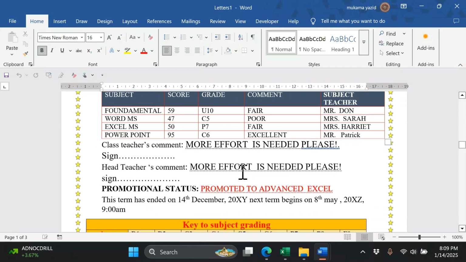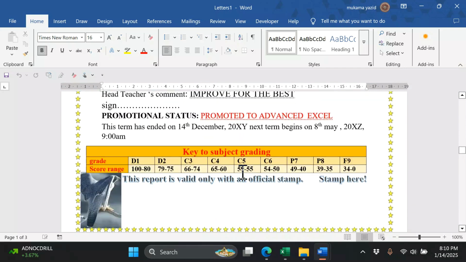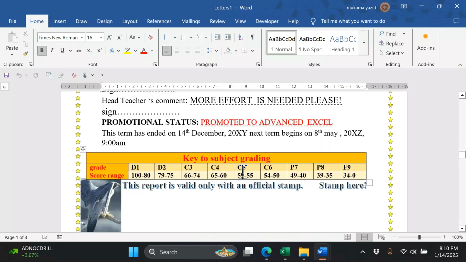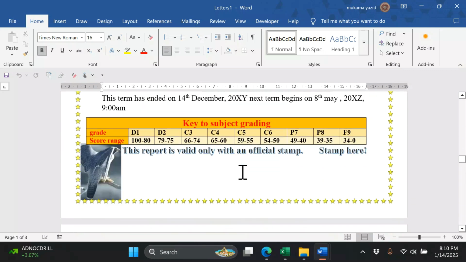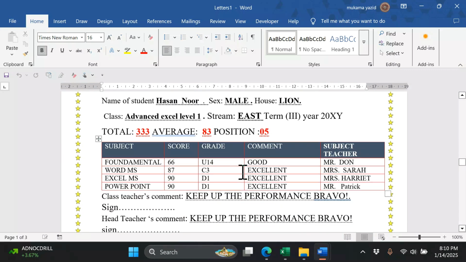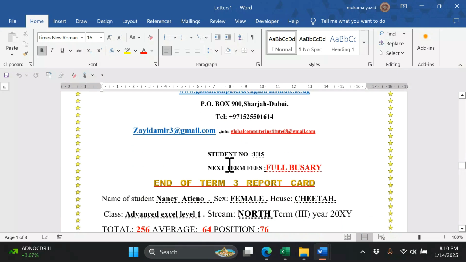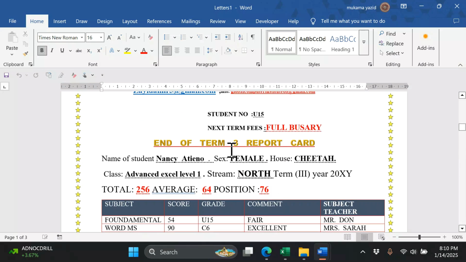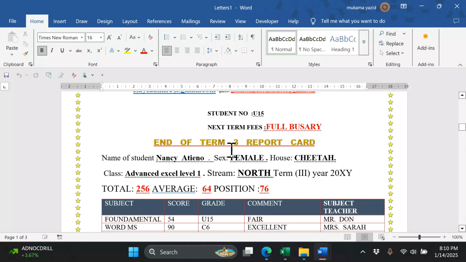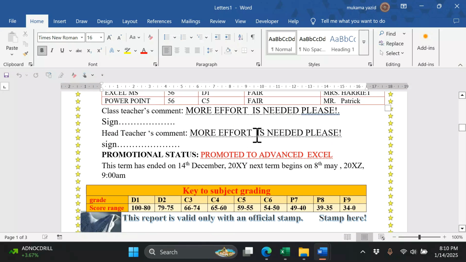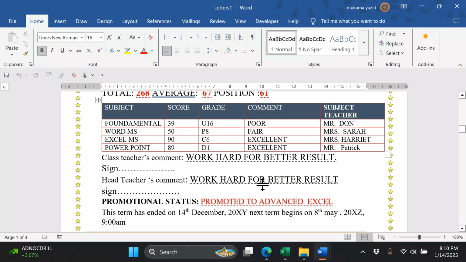This is how we can generate the report card. This is another way of generating report cards generally. So now, when you want to generate the report cards, it will open another Word document. This one is a different document we can save as. This one is different from the one we merged. So this is how we generate report cards.